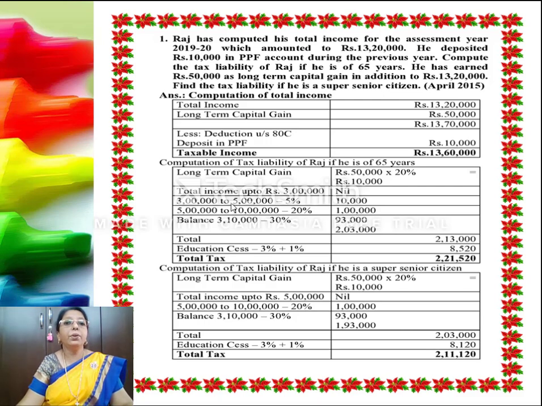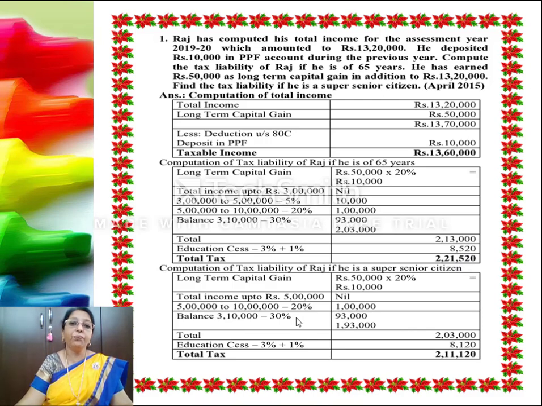So now the first 3 lakh is nil, followed by the next 2 lakh which is at 5%, next 5 lakh which is at 20%, and we have a balance 3,10,000 at 30%. So the total of his tax comes to 2,03,000 plus the 10,000 on his long-term capital gain, so it works out to 2,13,000. And we apply the education cess and the higher education cess of 4%, so it works out to 8,520, totaling to a tax of